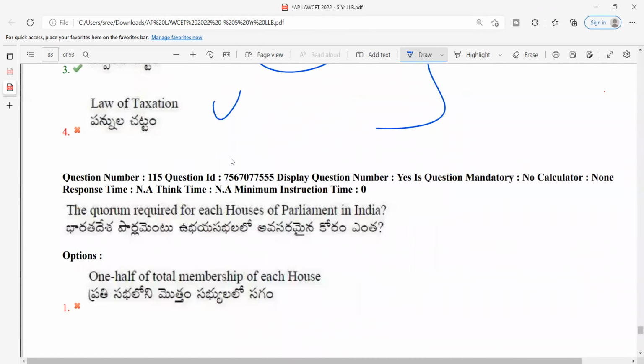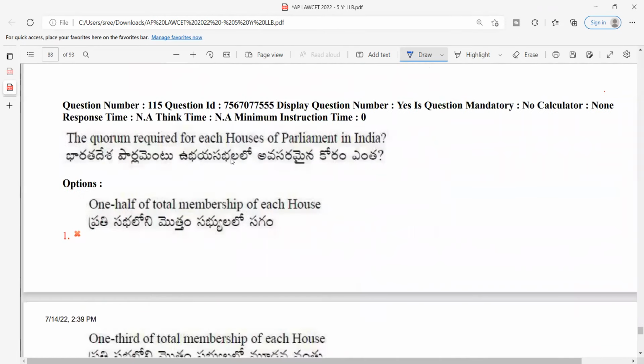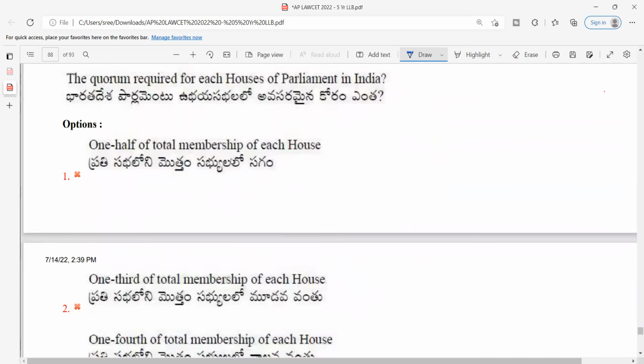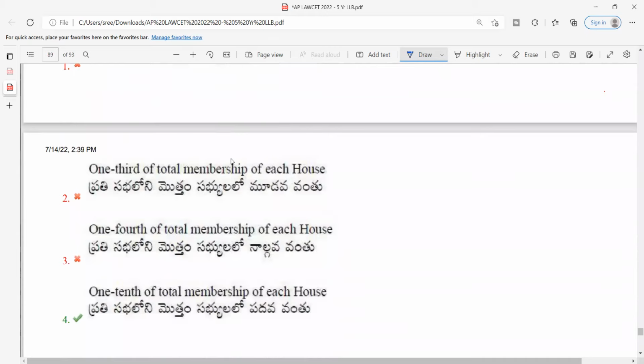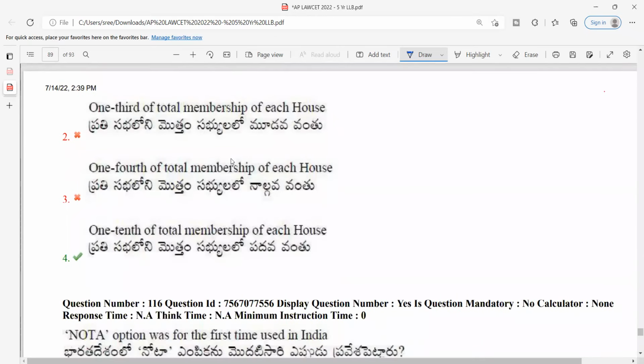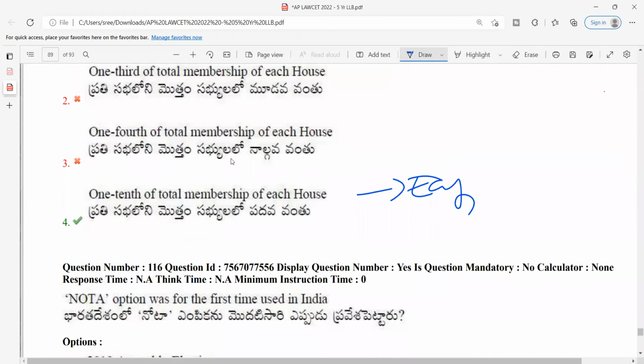The quorum required for each house of parliament. What is quorum? I discussed it in the class. The quorum is the minimum strength that is required. What is the minimum strength that is required? It is 1/10 of the total membership. So it is again an easy question. So we are running out of time. Let us do the questions very quickly.